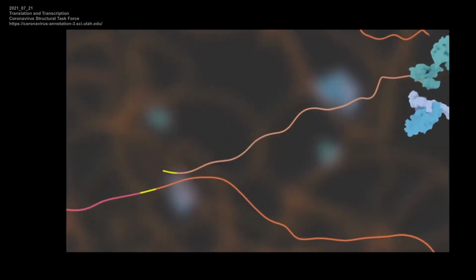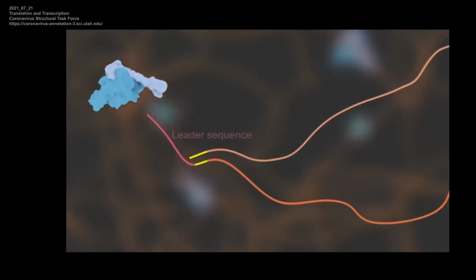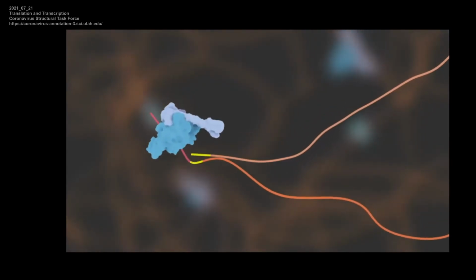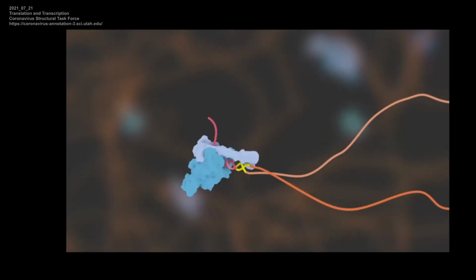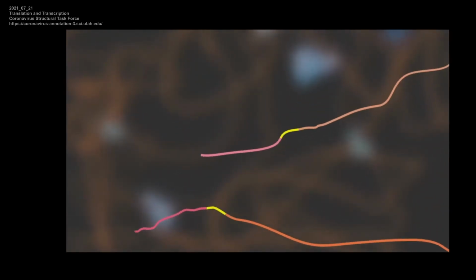Therefore, when the copied TRS at the 3' end of a newly synthesized RNA matches with the TRS in the leader sequence at the 5' end of a template genomic RNA, transcription elongation continues. In this way, all the newly synthesized RNAs can obtain the leader sequence at their 3' end.